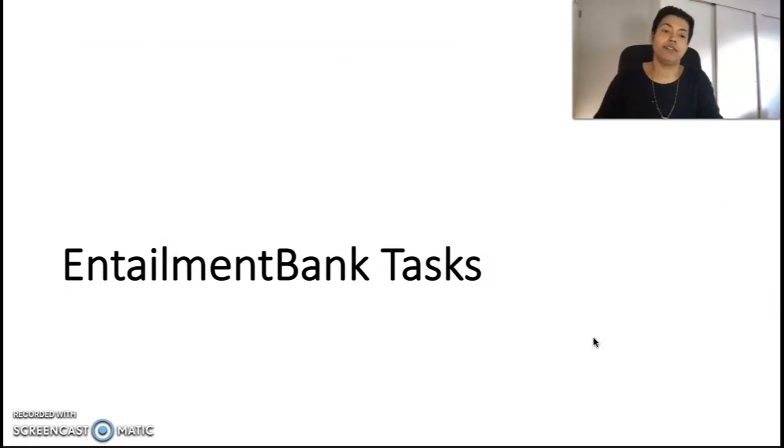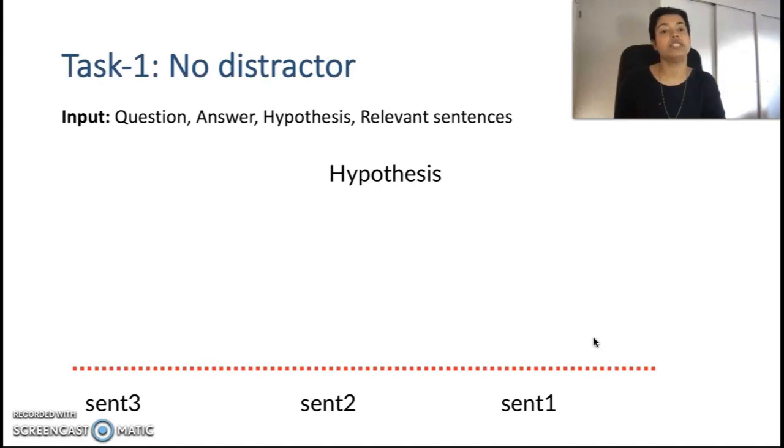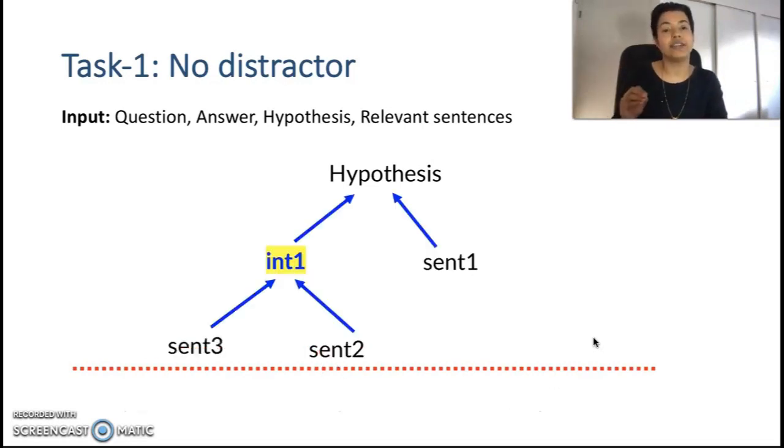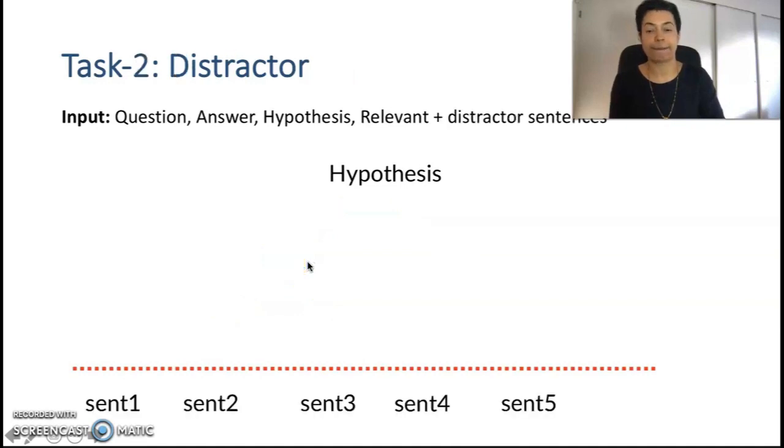The overall task here is to produce an entailment tree explanation for a given question answer pair. In this paper, we are defining 3 increasingly difficult tasks. The first task is a no distractor setting, where the model is given the question, answer, hypothesis and the exact relevant sentences needed to compose the explanation. The only task here is to arrange them in a tree structure along with materializing intermediate conclusions if any.